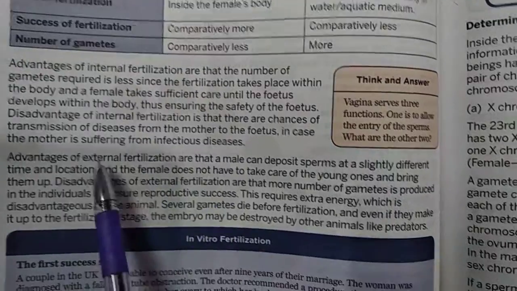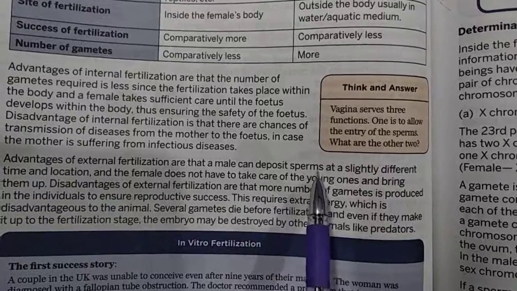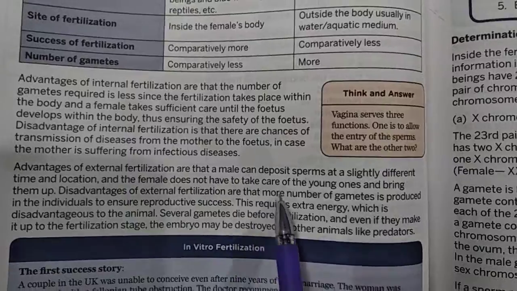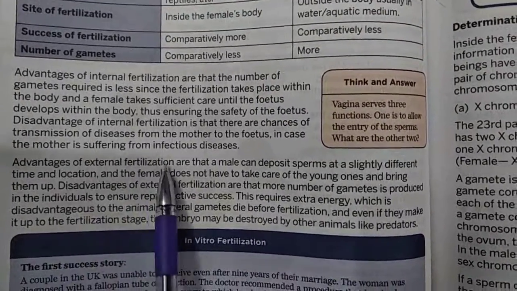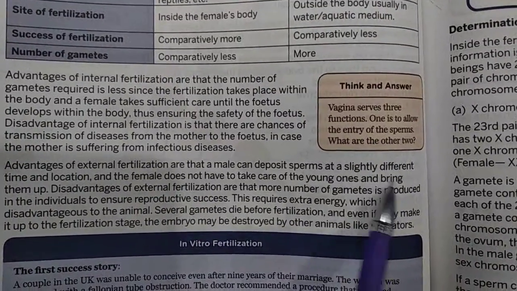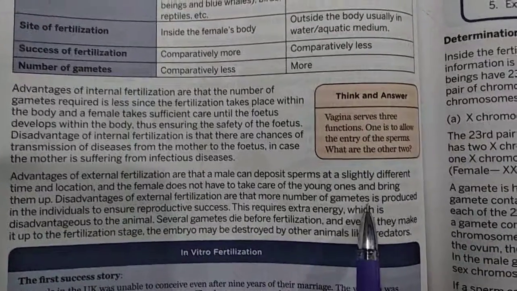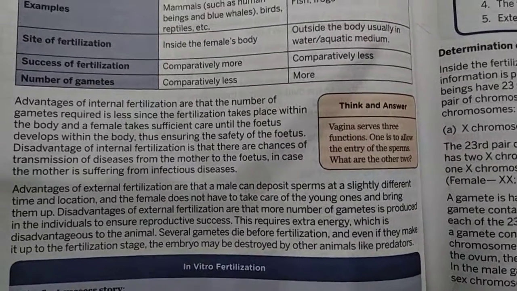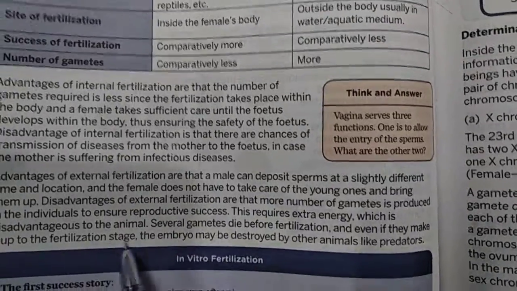Disadvantage ये है कि disease हो सकती है mother से fetus में if mother is suffering from any disease. Advantages of external fertilization are that a male can deposit sperms at a slightly different time and location, and the female does not have to take care of the young ones and bring them up. Advantages ये हैं external fertilization की कि female को ज़्यादा protective नहीं होना पड़ता अपने young ones के लिए. Disadvantages of external fertilization are that more number of gametes is produced in the individuals to ensure reproductive success. Disadvantages ये हैं external fertilization में कि gametes बहुत ज़्यादा चाहिए होते हैं.